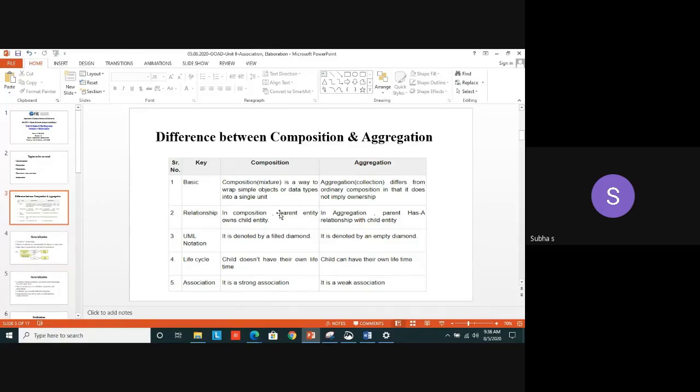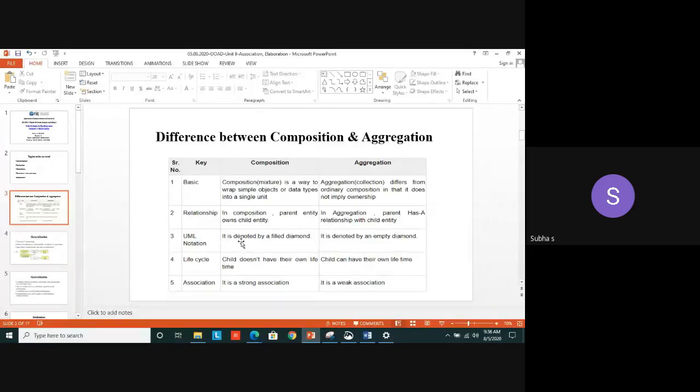In composition, the parent owns the child entity, as told. The car has a brake; only with the brake will the car function. But in aggregation, the parent has a "has-a" relationship.